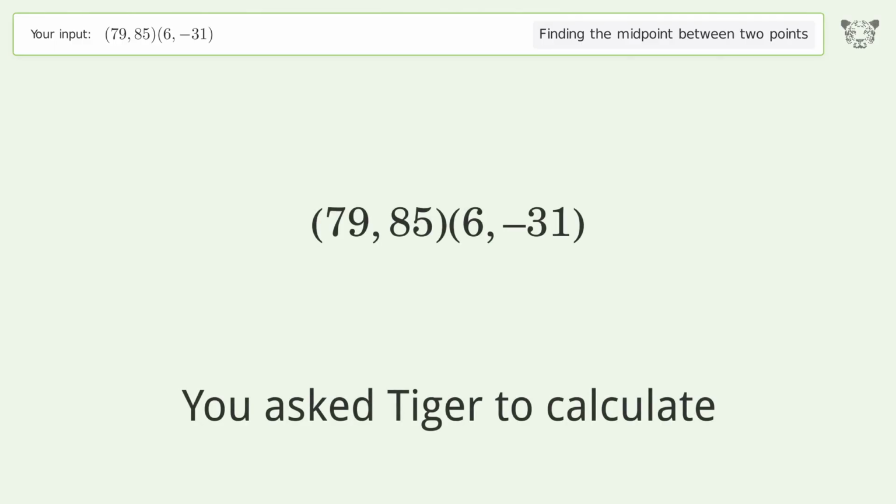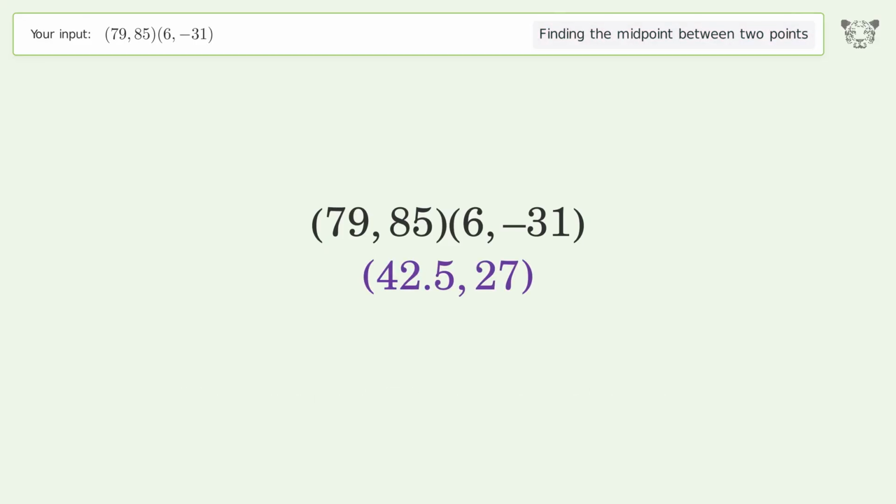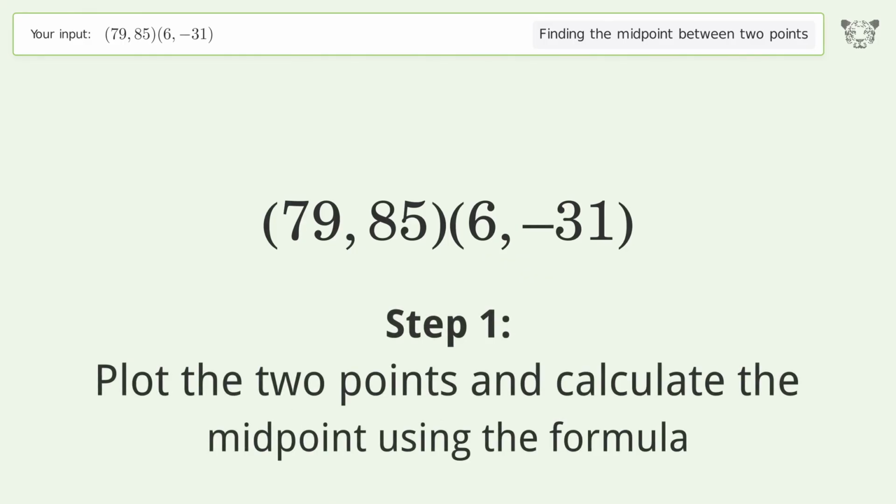You ask Tiger to calculate. This deals with finding the midpoint between 2 points. The midpoint between the 2 points is 42.527. Let's solve it step by step. Plot the 2 points and calculate the midpoint using the formula.